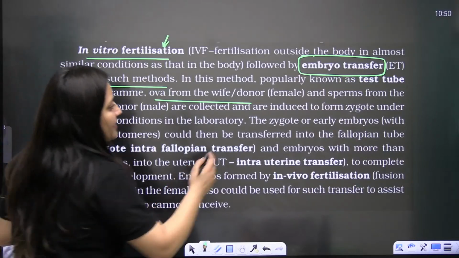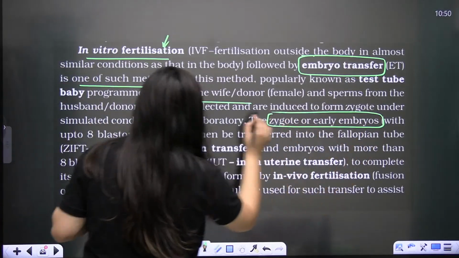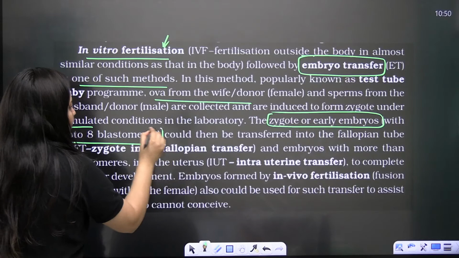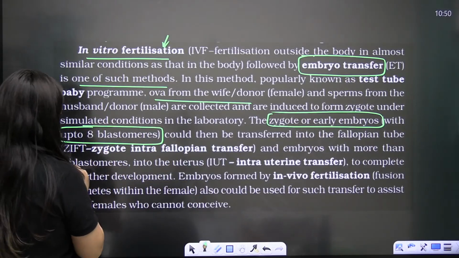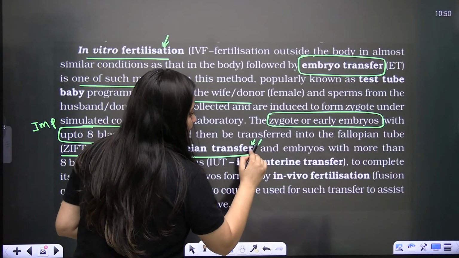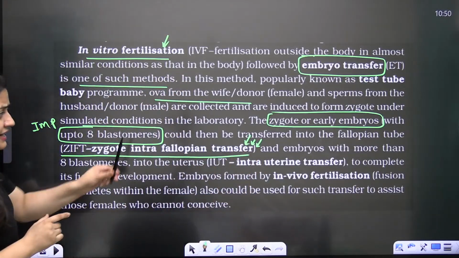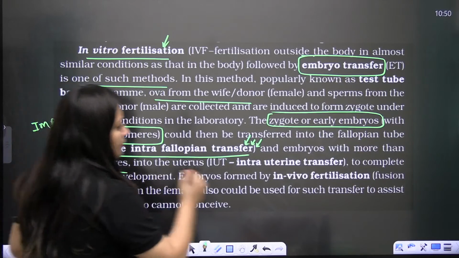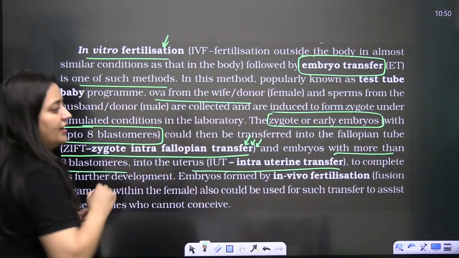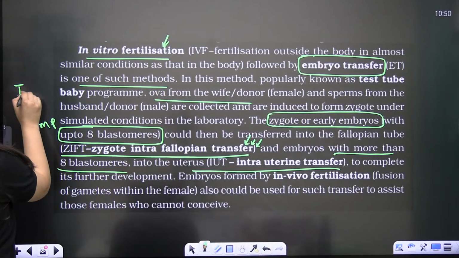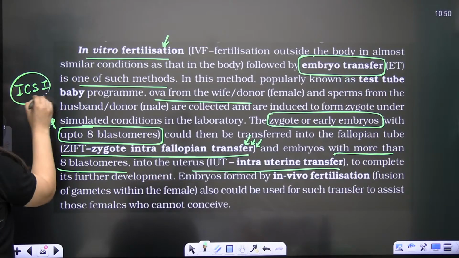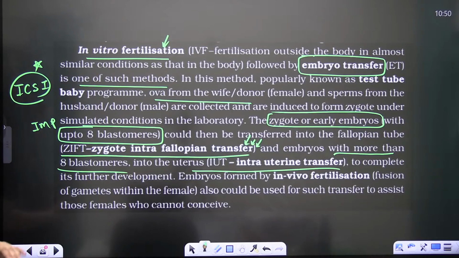Clear, bache? So when zygote or early embryos, this is important, up to 8 blastomere, this is important, right? So when it is transferred within the fallopian tube, ZIFT. So that's what you need to focus on. And if it is more than 8, intrauterine. So this is in vitro fertilization. So as I said, intracytoplasmic sperm injection is also part of in vitro fertilization.